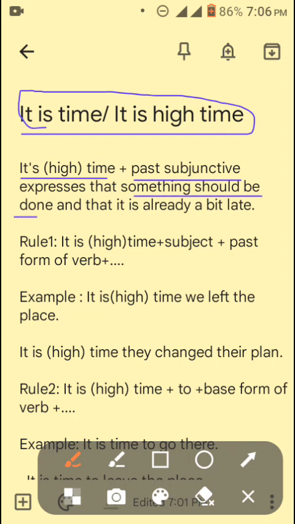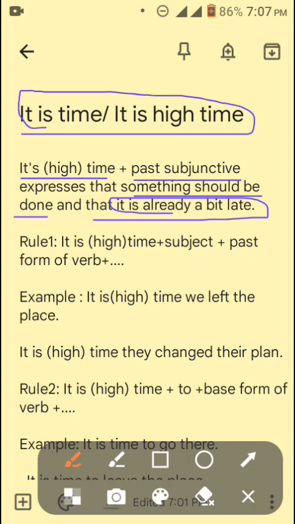something should be done, and that is already a bit late. Okay, so you had to do something and you are already late, so that is called "it is high time" or perfect time to do something. You cannot delay anymore. Okay, so you have to do it right now.